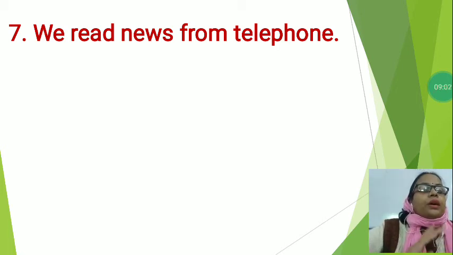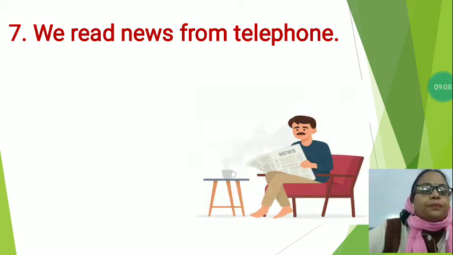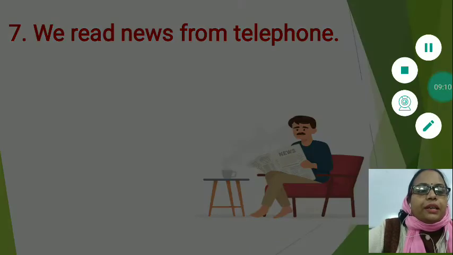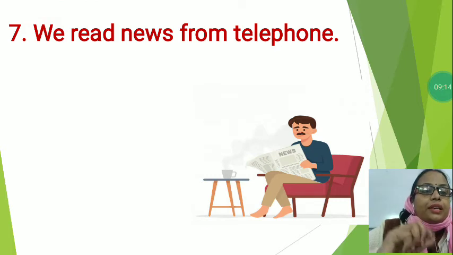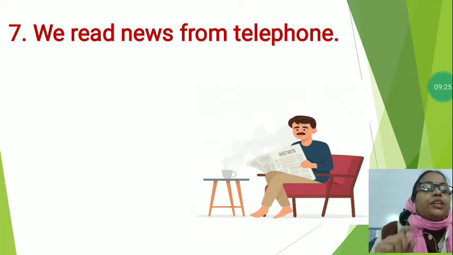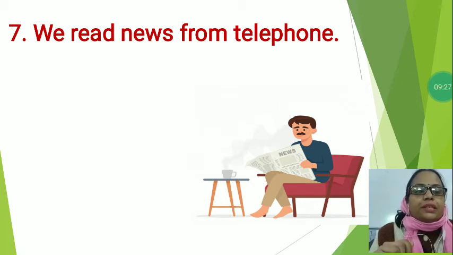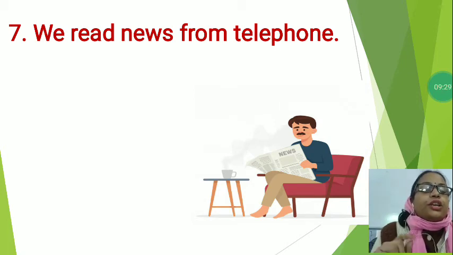But from which thing do we read the news? You can see in this picture, there is a man and he is reading news. But which means of communication is he using? He is using newspaper. Yes, dear students, he is using newspaper.